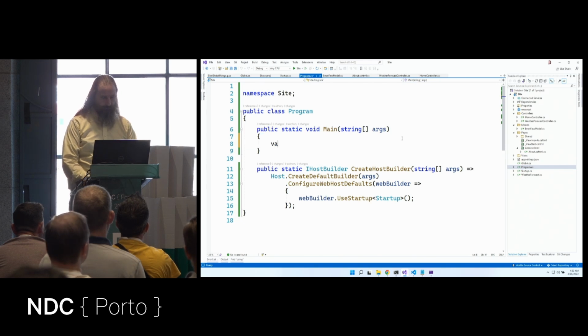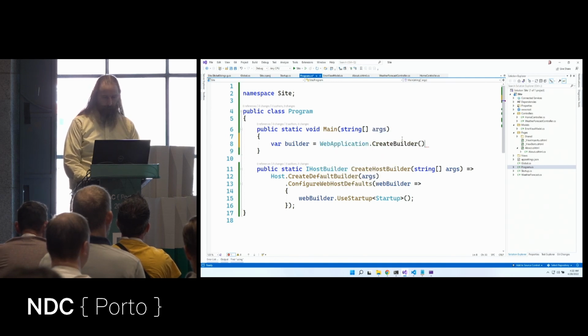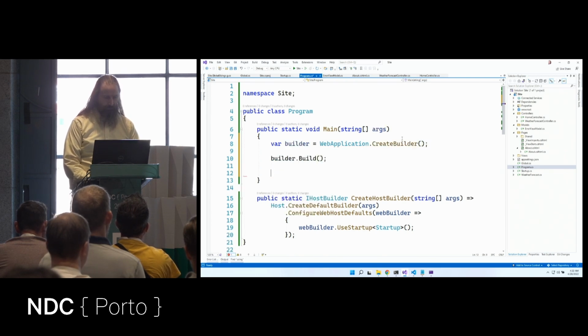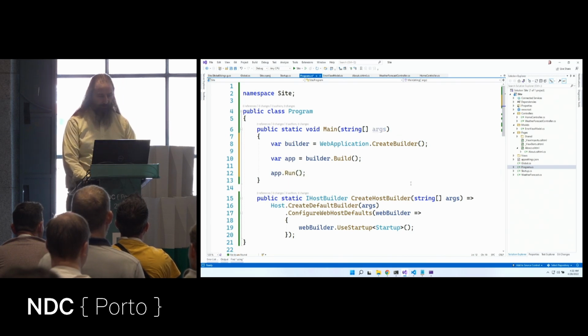And so let's say var builder equals WebApplication.CreateBuilder. And then we can say builder.Build. That's var app. And we can say app.Run. Now we haven't rigged up our request pipeline yet.